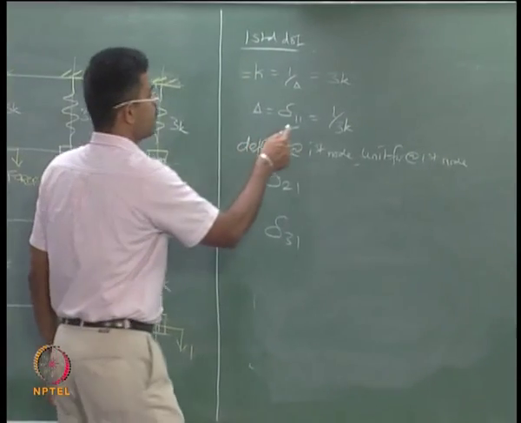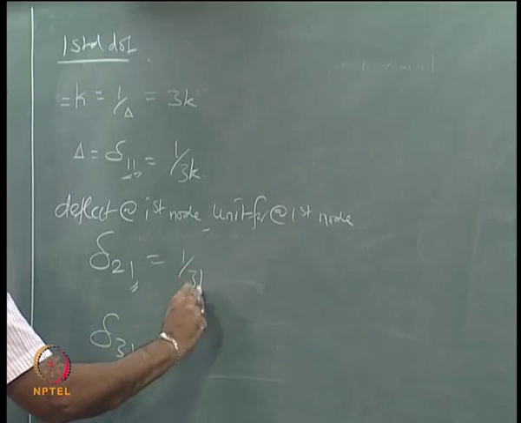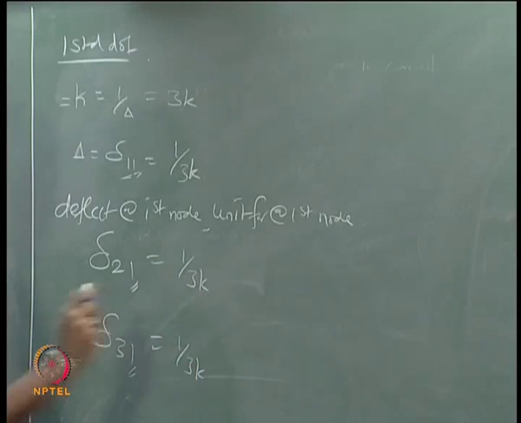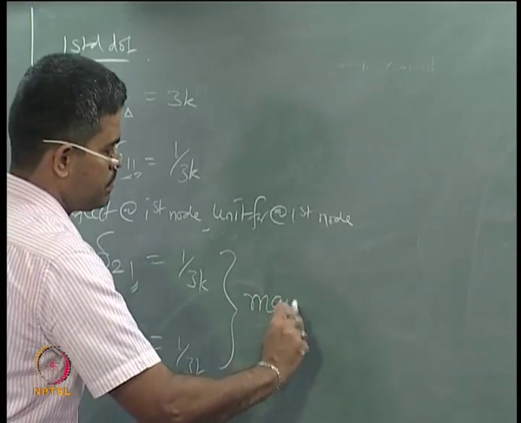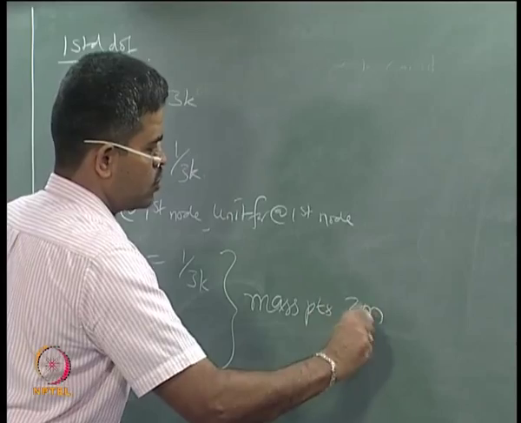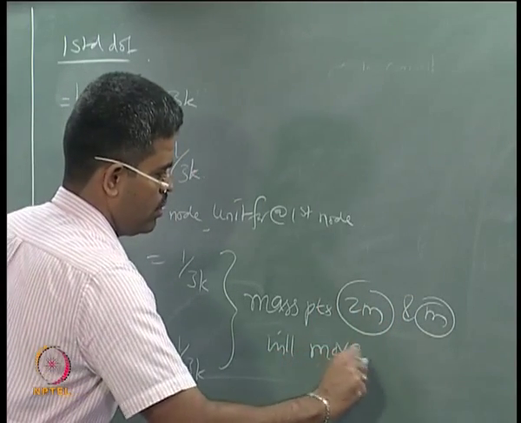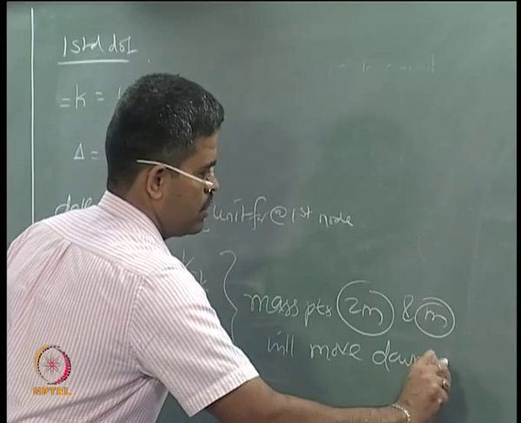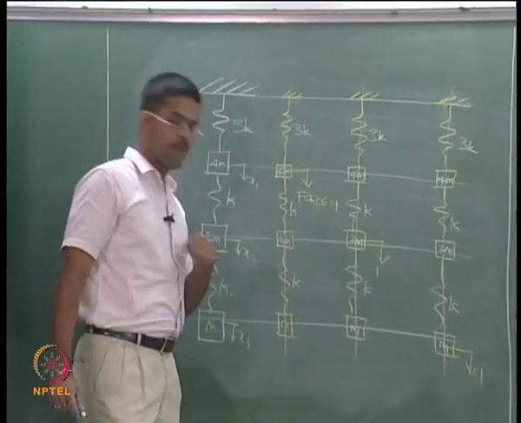We derive it column wise, will be all same as 1 by 3. The reason being the mass points 2m and m will move downward because of this force. Okay, just move downward.